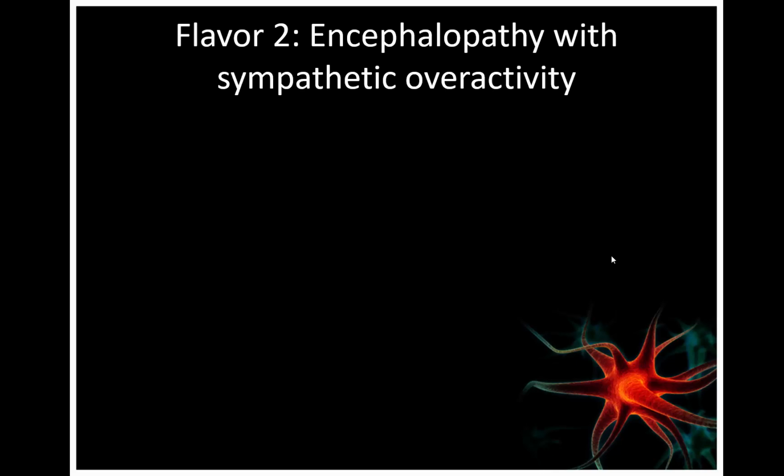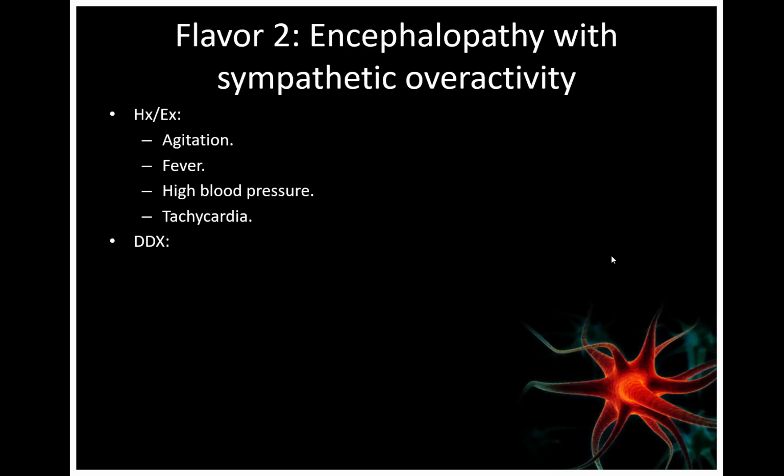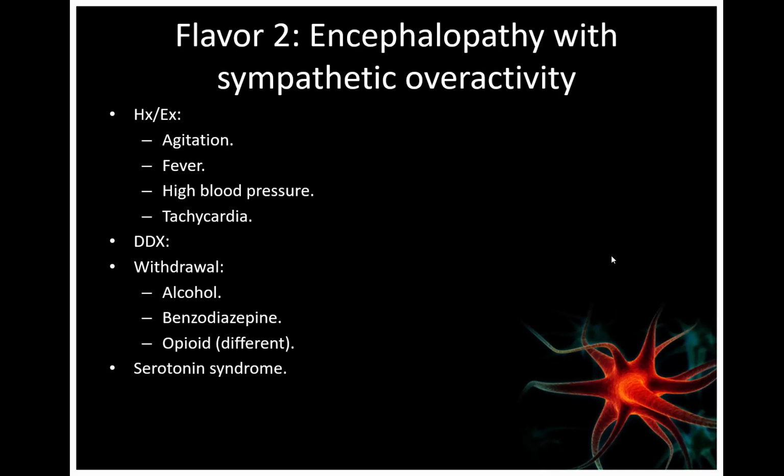The second flavor is encephalopathy with sympathetic overactivity. In the history and exam, we find the patient looks agitated, presenting with fever, very high blood pressure, and tachycardia. The differential diagnosis of this flavor includes alcohol withdrawal, benzodiazepine withdrawal, or opioid withdrawal. Also serotonin syndrome, neuroleptic malignant syndrome, and thyroid storm are among the differential of encephalopathy with sympathetic overactivity.